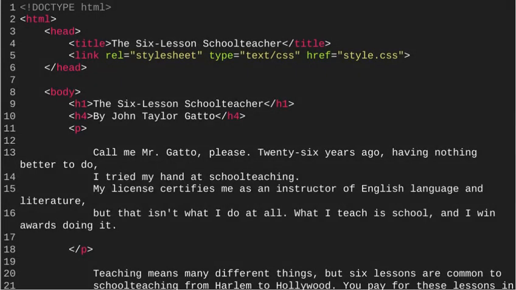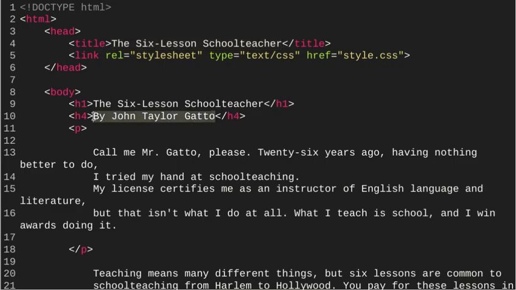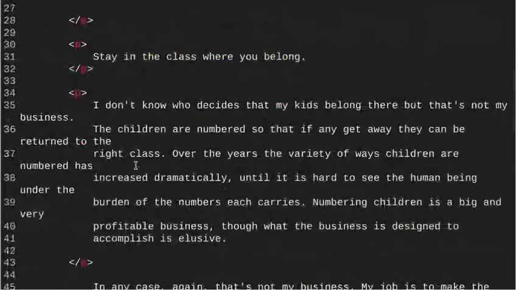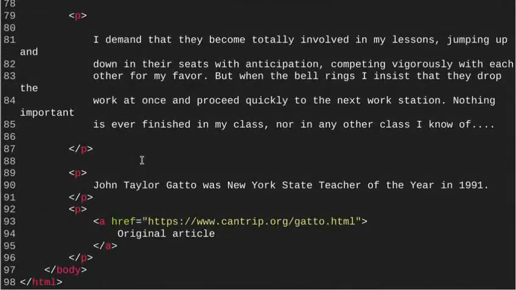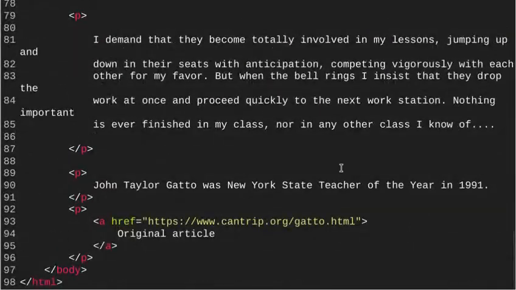All right, here we go for this next assignment, which is called quotes. It's 5.4.4. Of course, I've changed this up a little bit. We have The Sixth Lesson Schoolteacher by John Taylor Gatto. And in here we have some of the text from Gatto's essay. Okay, so there's a little bit more to it if you wanted to find it.